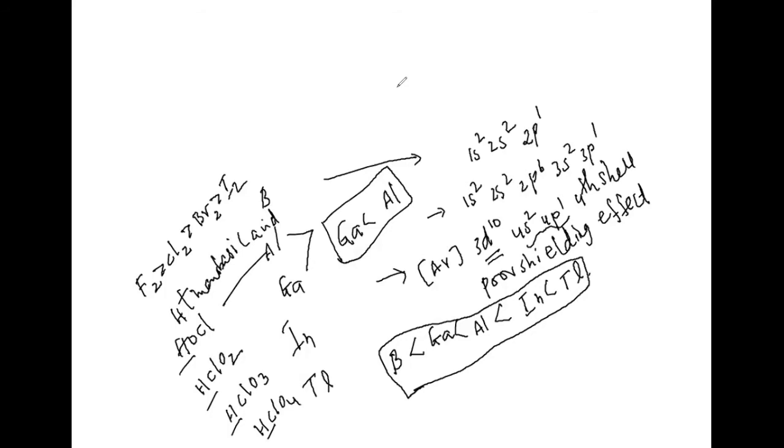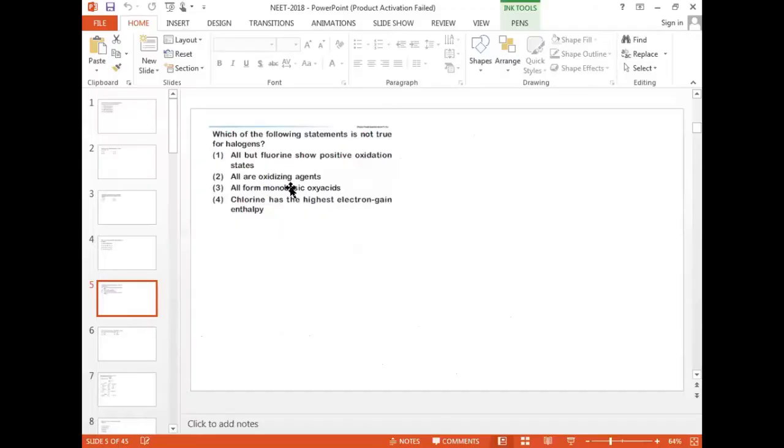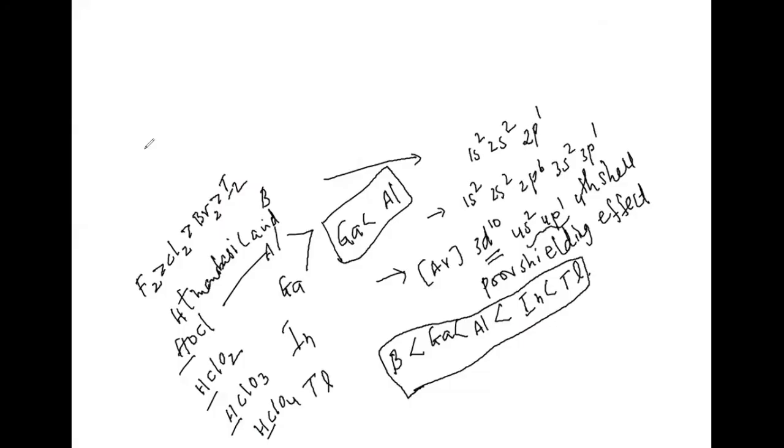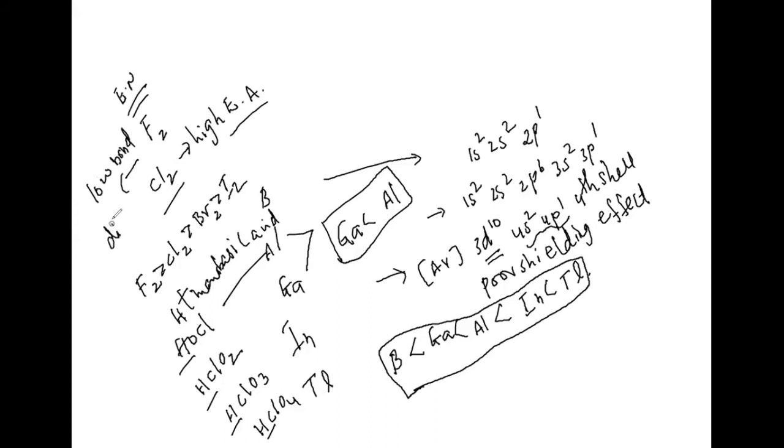Right, that also right. Then the final statement, chlorine has highest electron gain enthalpy. True. If you take fluorine and chlorine, chlorine will be having high electron gain enthalpy or high electron affinity. Even here we can expect high electronegativity for fluorine, but electron gain enthalpy is less for fluorine because of low bond dissociation enthalpy.